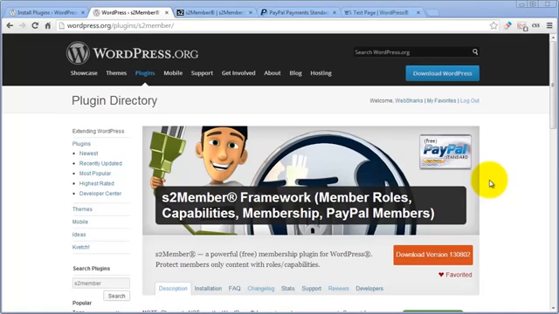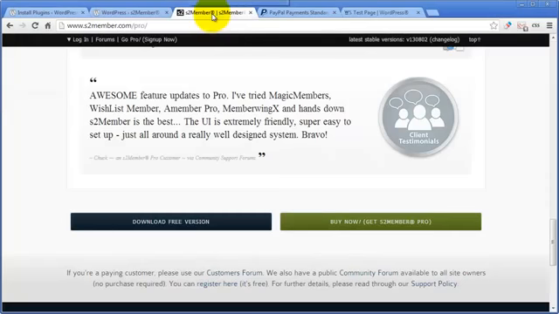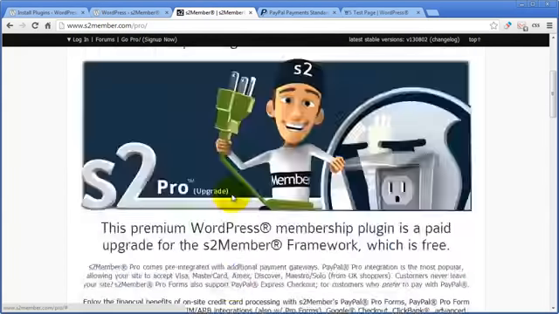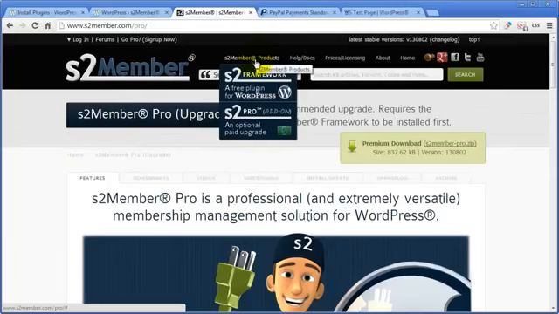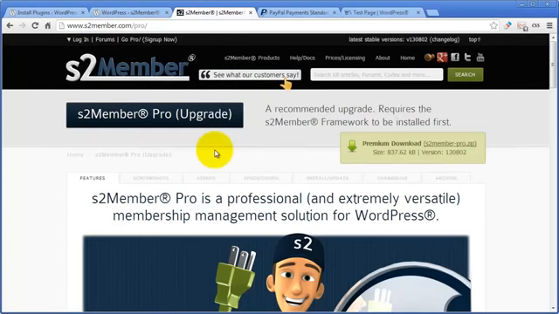Key for me, when I'm looking at a membership platform, I want to know that I'm going to have access to the source code should I ever need to. If I want to know what's going on behind the scenes, at least I want to be able to do that. With S2Member, you're getting the source code, and also just a tip here, if you upgrade to S2Member Pro, you also get the source code with the Pro portion of it as well. Even though it's a paid upgrade, you do get the source code. So just something to keep in mind.